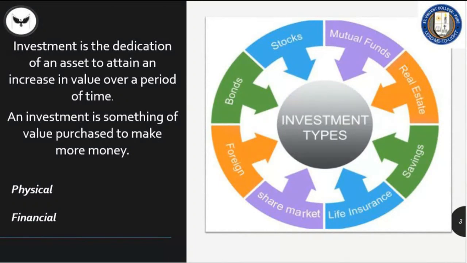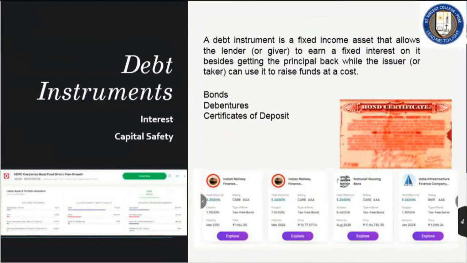When you look at these instruments, we can classify them into debt instrument and equity instrument. What is a debt instrument?